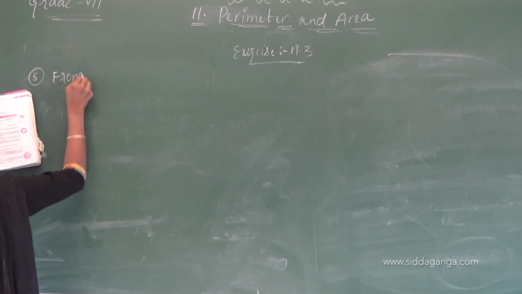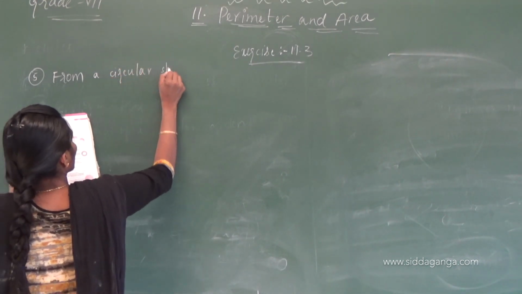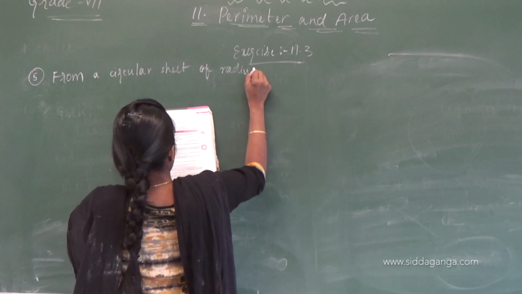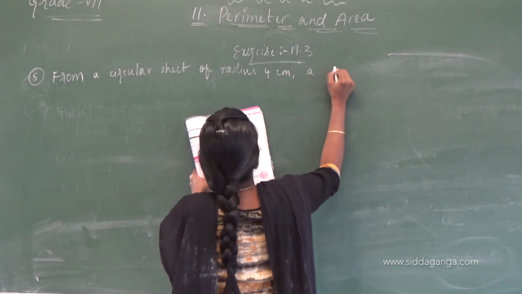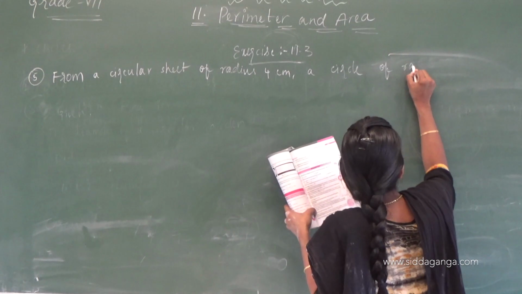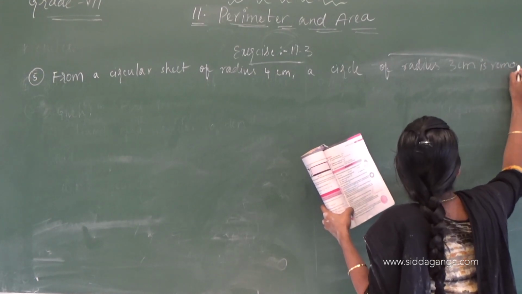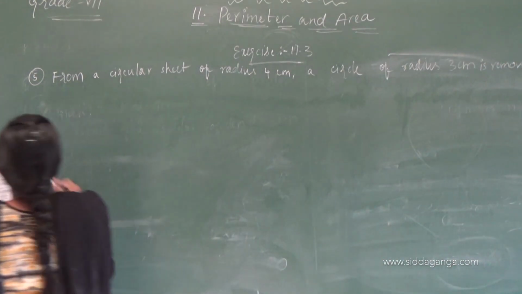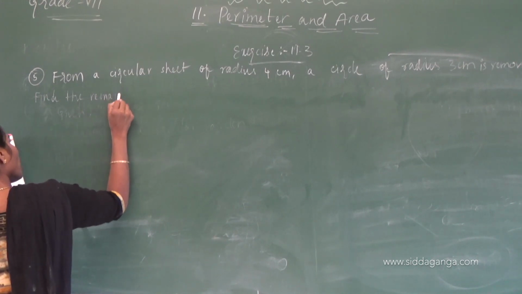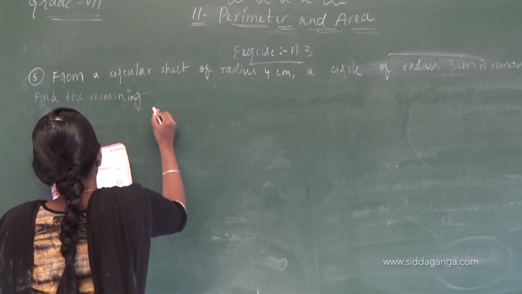From a circular sheet of radius 4 centimeters, a circle of radius 3 centimeters is removed. Find the remaining sheet.